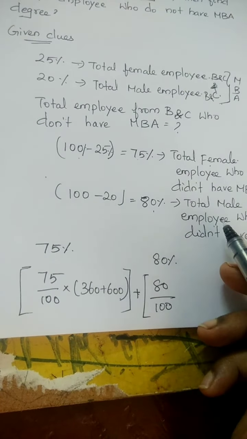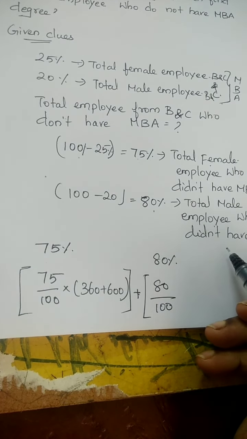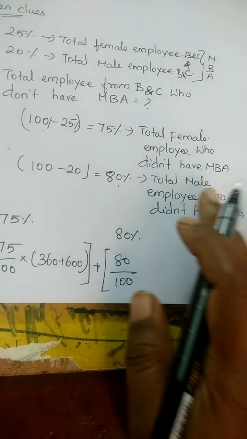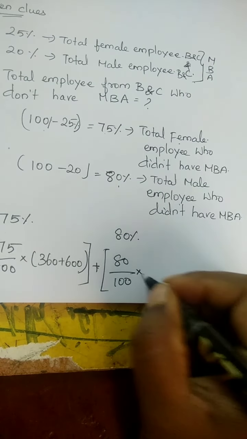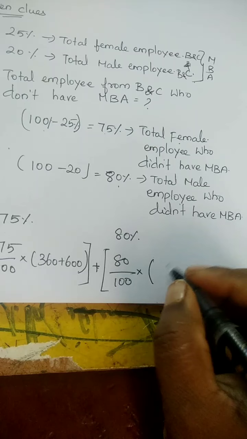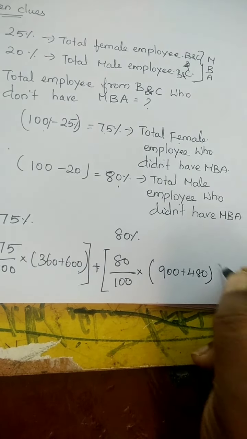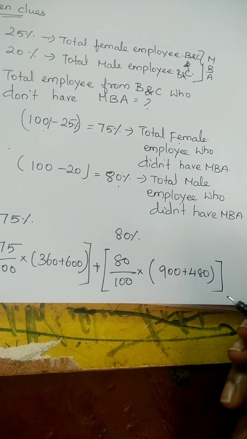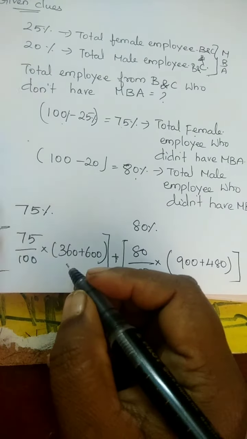80% of the total male employees who didn't have an MBA. Total male employees who did not have an MBA: from the total B and C male persons, it is 900 plus 480. I have taken 900 plus 480 from the tabular column, the male employees in B and C. Now calculate the answer.